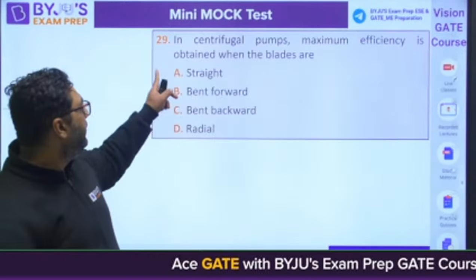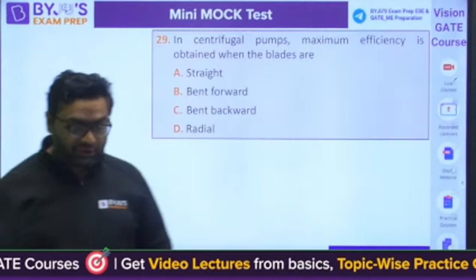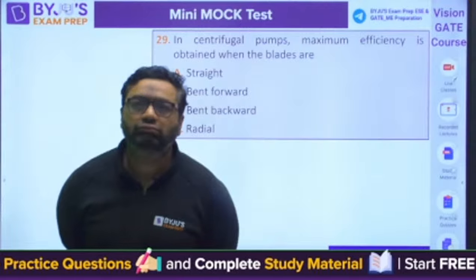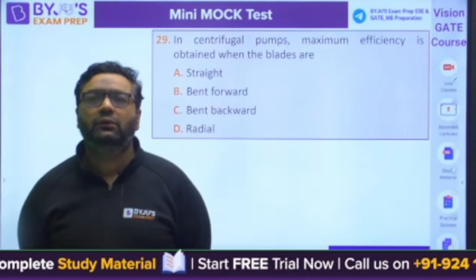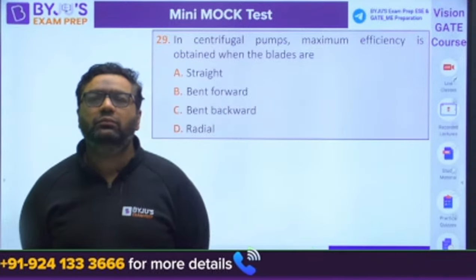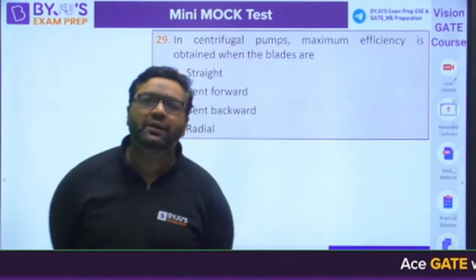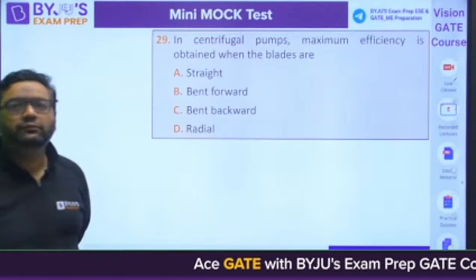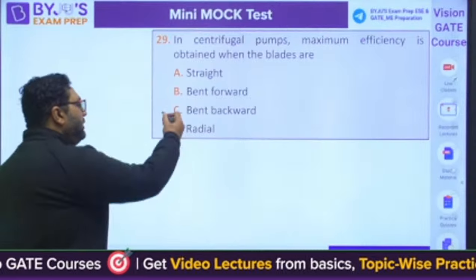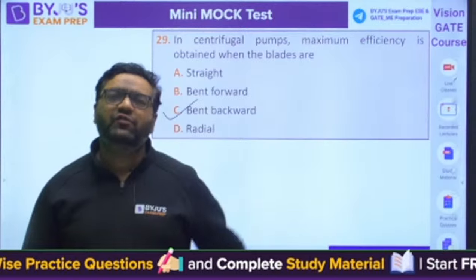Okay. Moving to question number 29, guys. In a centrifugal pump, maximum efficiency is obtained. This is a fluid machinery question. This is bent backward. C is the right answer for this. This is from fluid machinery.